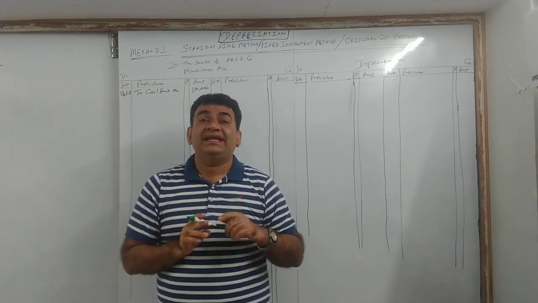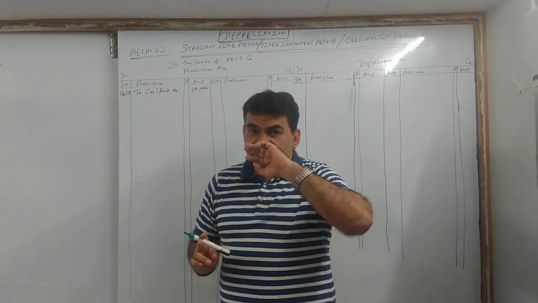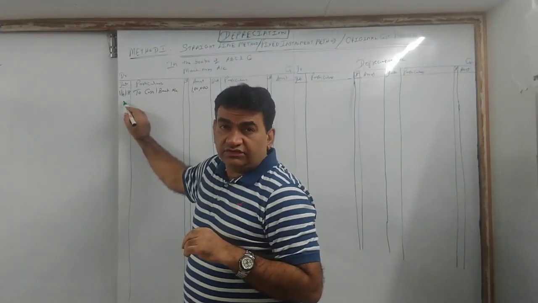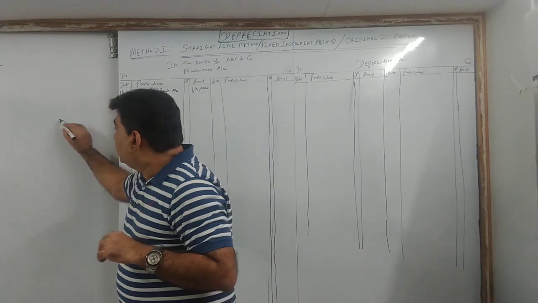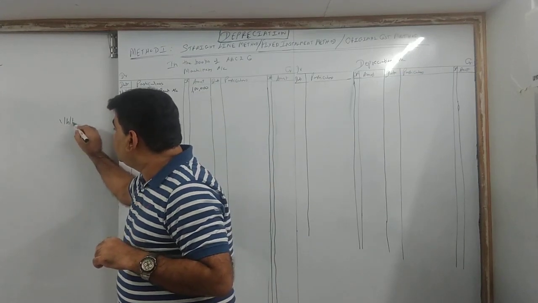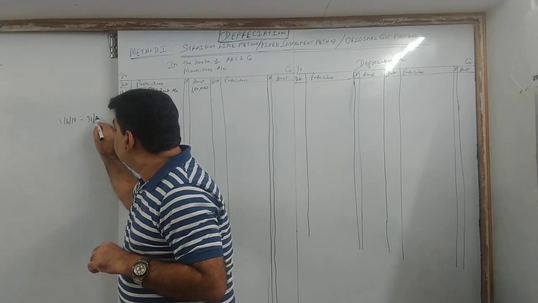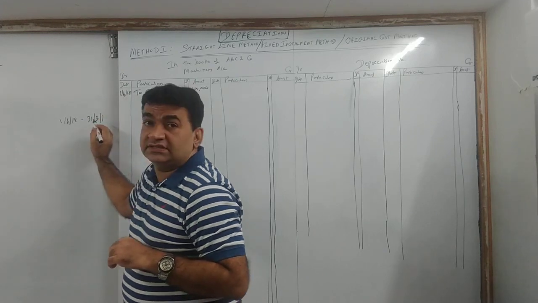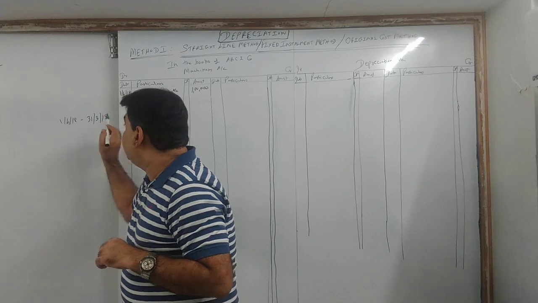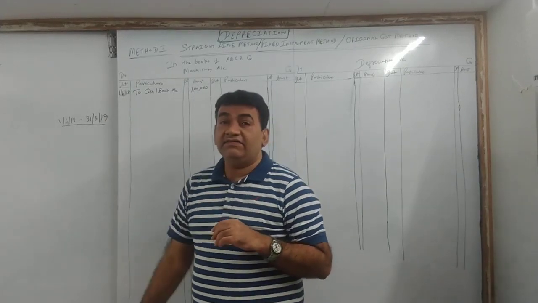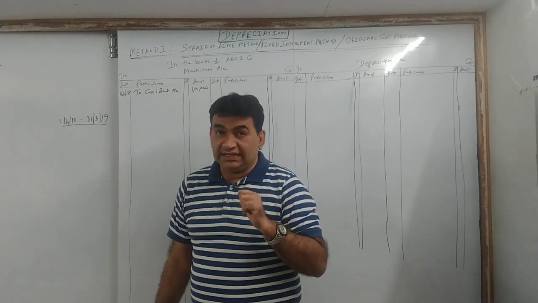Depreciation will be provided every year. Now listen very carefully. What I told you, my year starts on 1st April. So see here, if my year starts on 1st April 18, it will end when? 31st March 19.